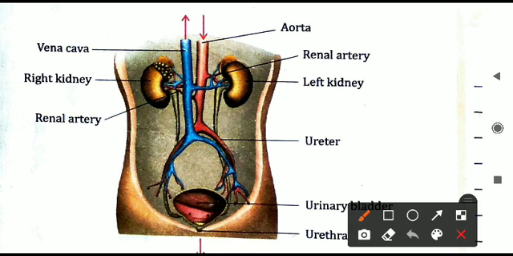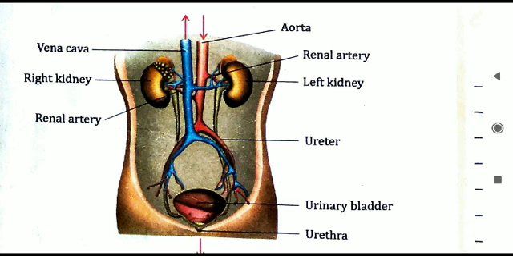In the center you can see some blood vessels are also there. One is the aorta, another one is the vena cava, that is supplying the blood from the heart to the various organs. So here also it is present. What is the function of this? We will see this in the upcoming part, when we discuss the formation of urine in the last part of the chapter.